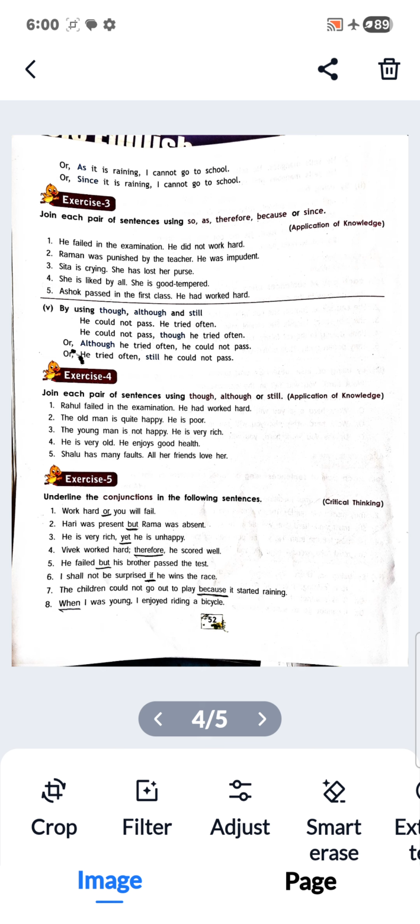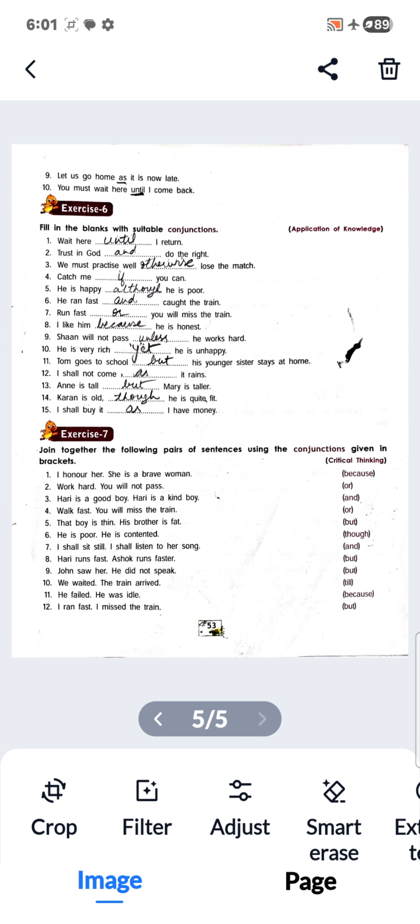Yet is the conjunction here. Vivek worked hard, therefore he scored well. Therefore is the conjunction here. He failed but his brother passed the test. Here, but. Now the rest of the sentences you will do yourself. Now come to exercise number 6.